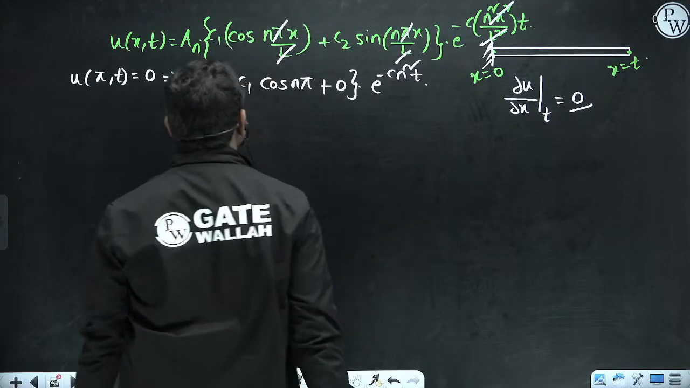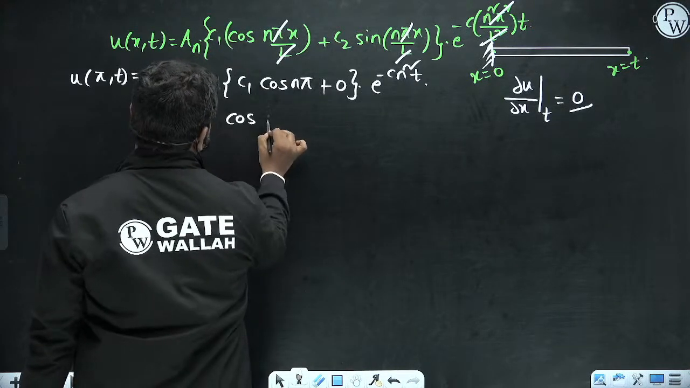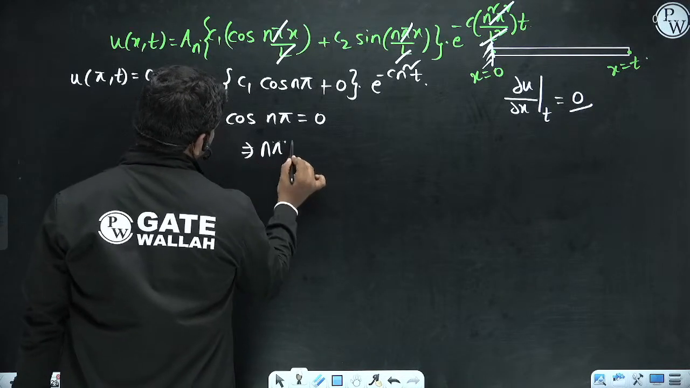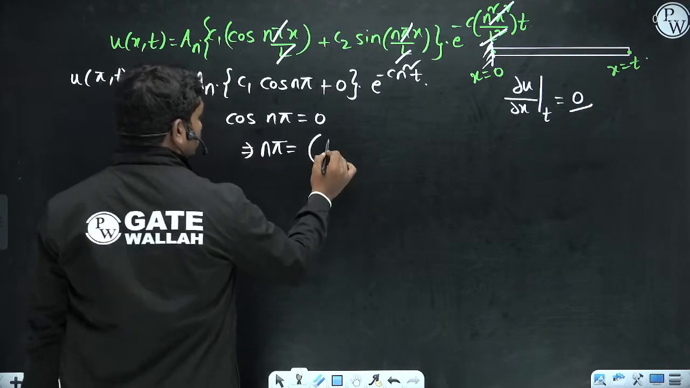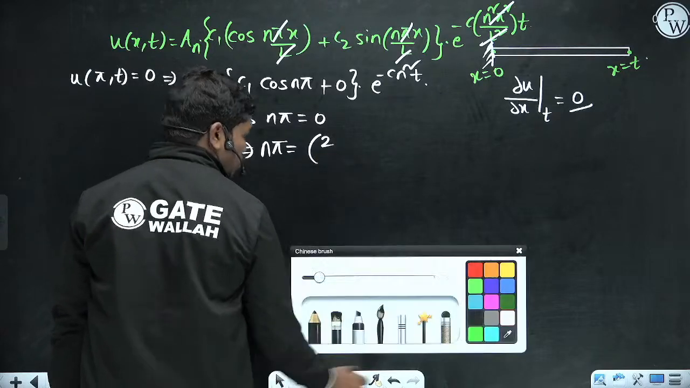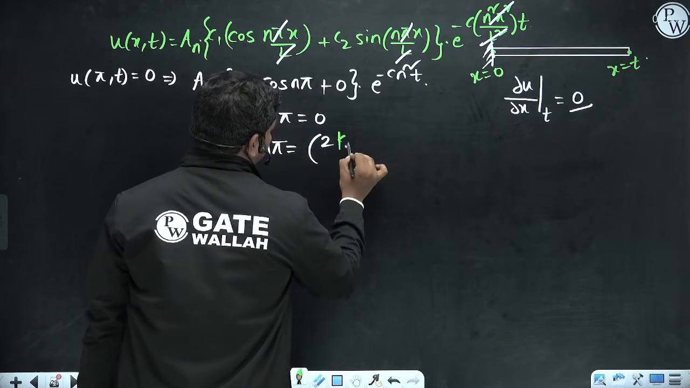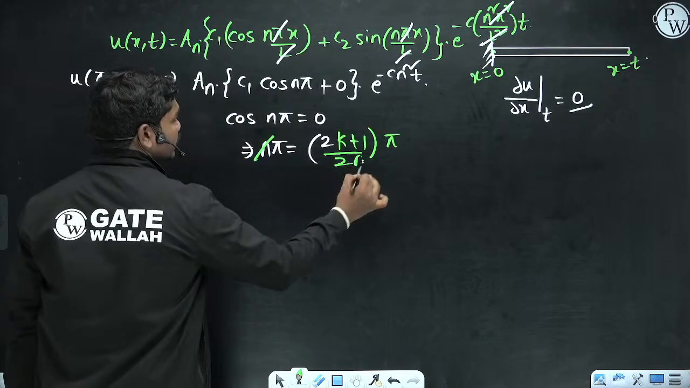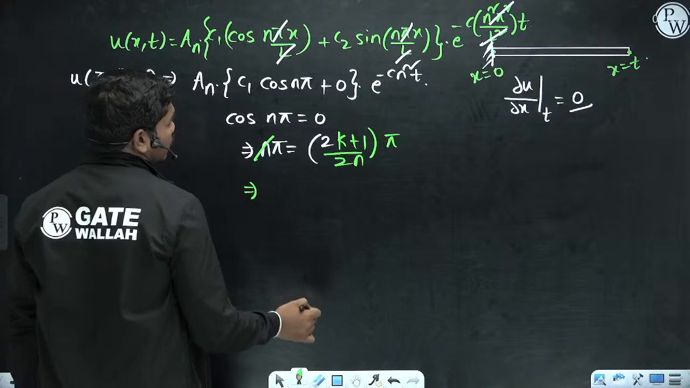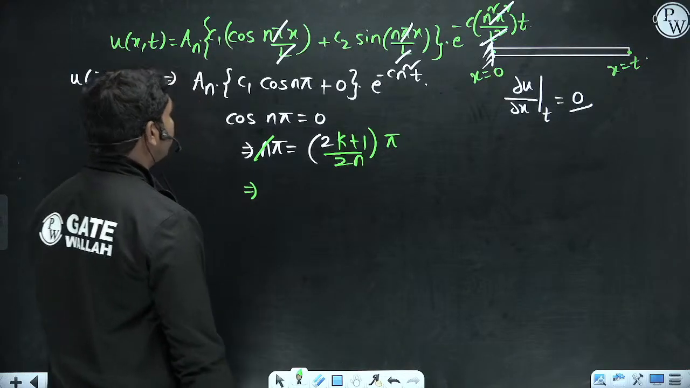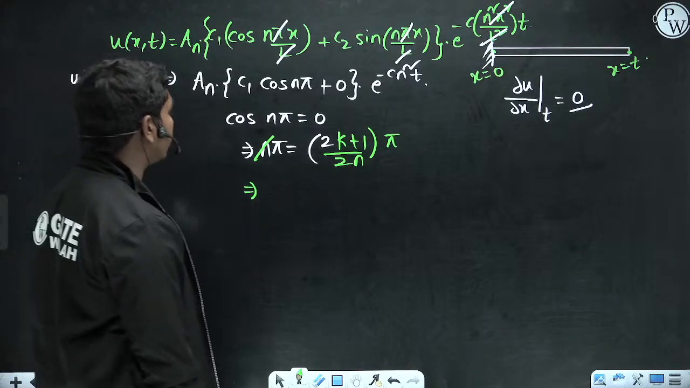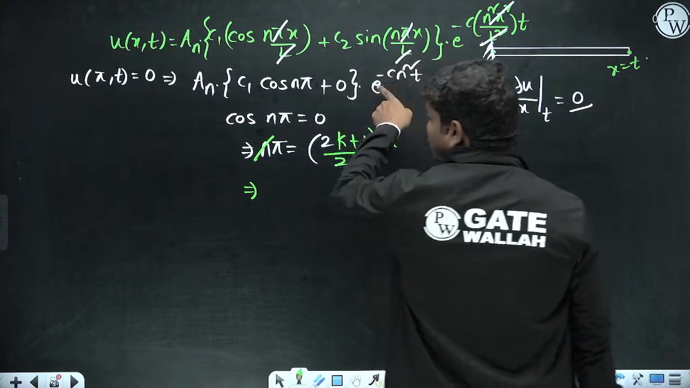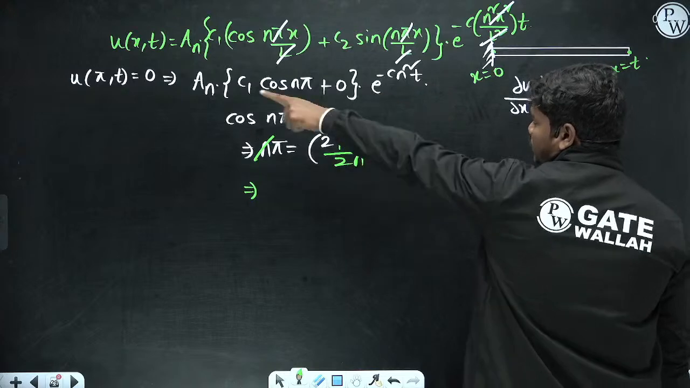So if cos n pi has to be 0, then n pi is equal to some odd multiple of pi by 2, so 2k plus 1 times pi by 2. So n can be written this way. We have an into c1 cos n pi plus 0, into e power c n square t, and this should be 0 by the boundary condition.